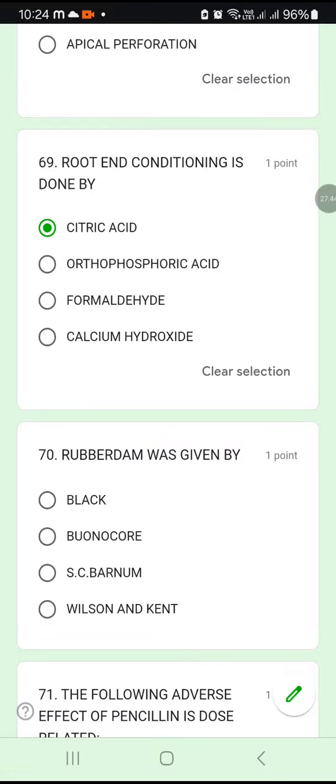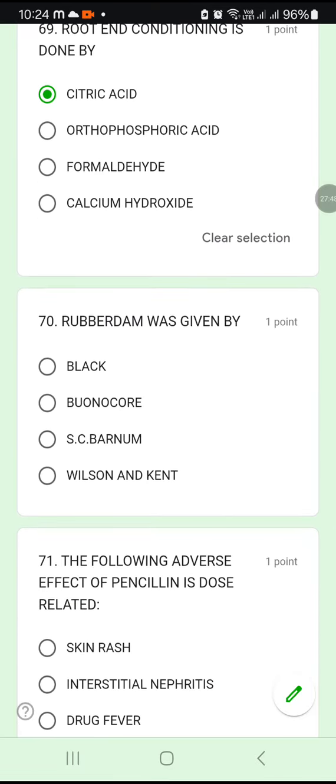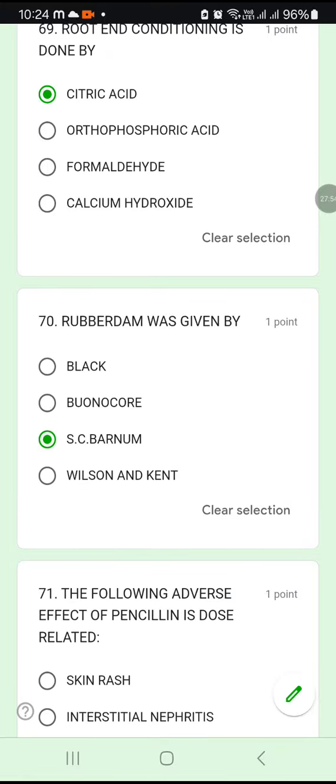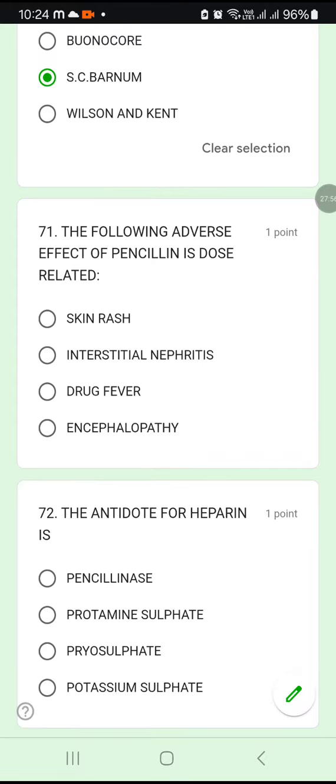69A. Root end conditioning is done by citric acid. 70. Rubber dam, very easy question, rubber dam was discovered by S.C. Barnum. Okay, 70C. 71. The following adverse effect of penicillin is dose related: skin rashes, interstitial nephritis, drug fever, encephalopathy.